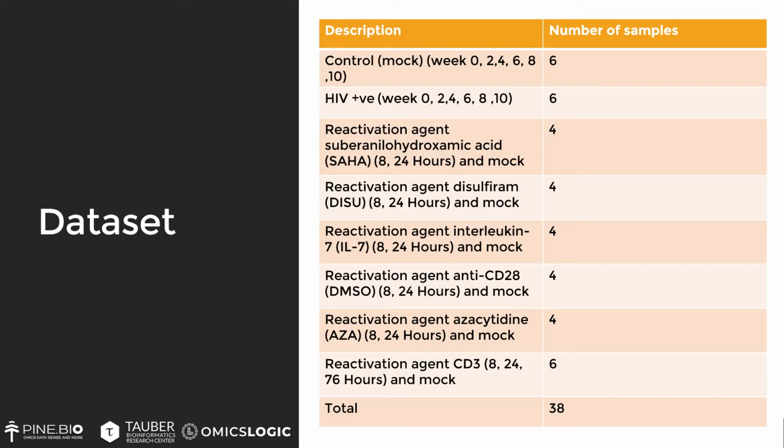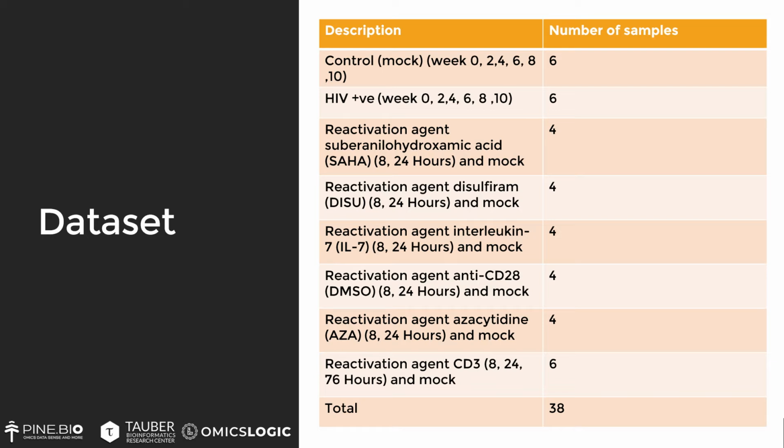Now the data set I took contains overall 38 samples, of which 6 are control samples taken at different weeks after reactivation. 6 of them are HIV positive, again taken at different time intervals in the period of activation.